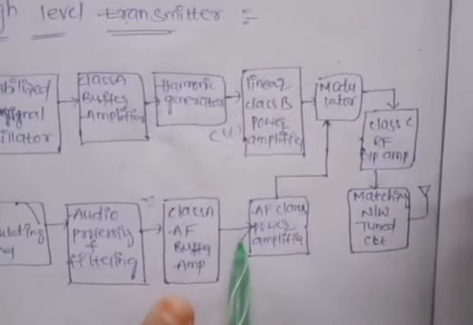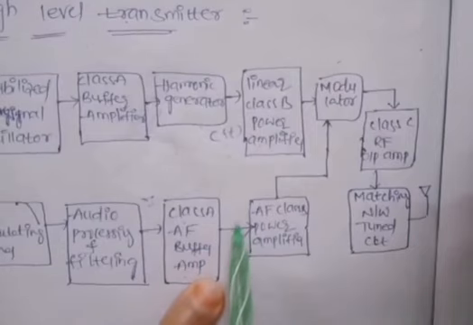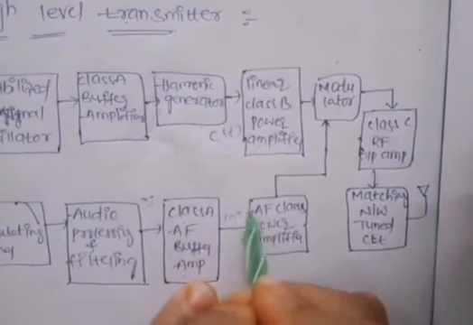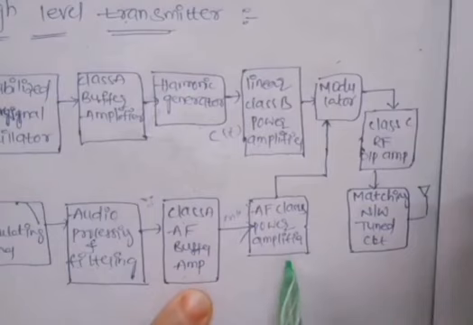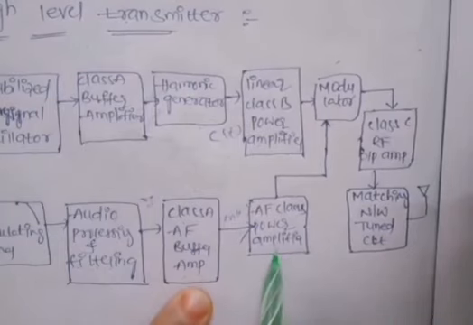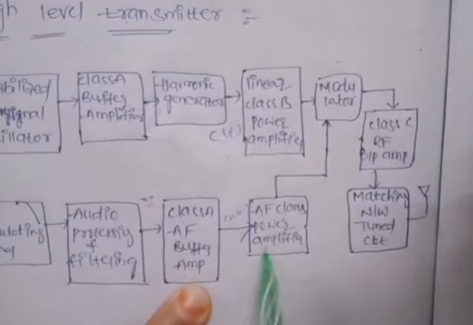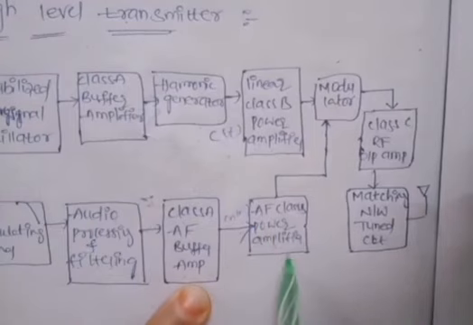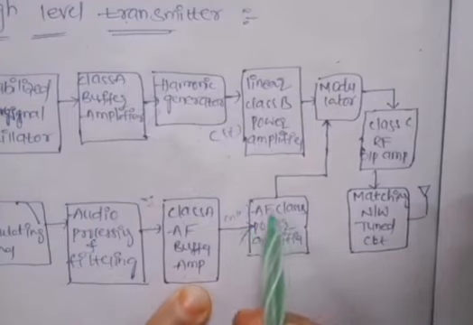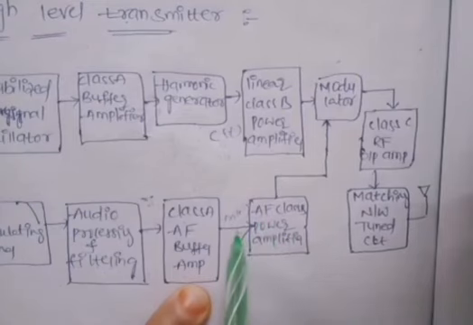Now the signal here is M of T. That M of T passes through the AF class B power amplifier. Here we use the audio frequency class B power amplifier. This power amplifier will increase the power levels of the message signal.